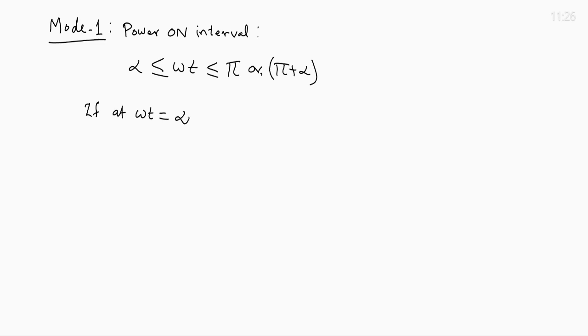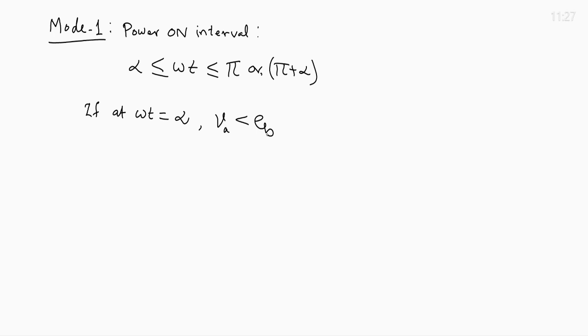So, at omega t equal to alpha, what if V A, the voltage applied, is less than the back EMF E B? When the thyristors are provided the gate pulse with a delay alpha, at that moment they should conduct. But if the supply voltage applied is less than the back EMF, then the thyristors are reverse biased.